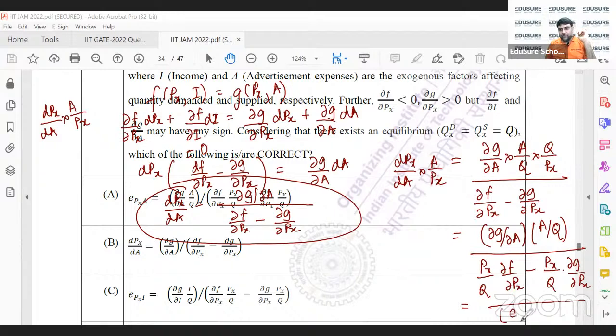This is the elasticity of supply, and px by q into del f del px is the elasticity of demand. So elasticity of demand minus elasticity of supply, and if I take a look at this, this gives me option A.